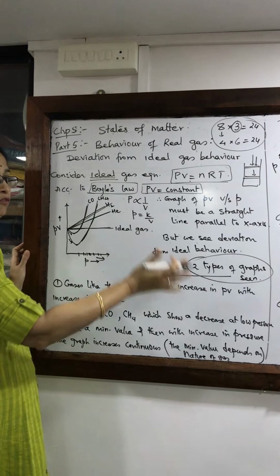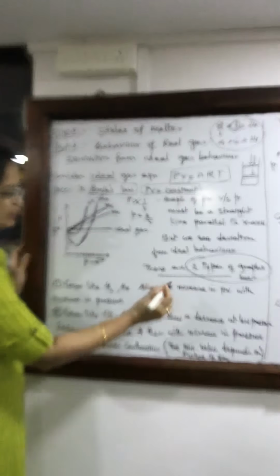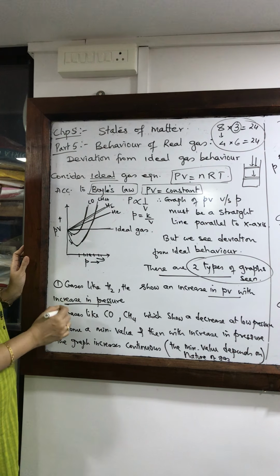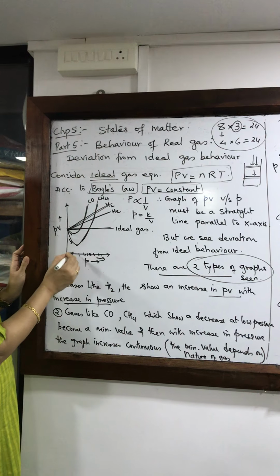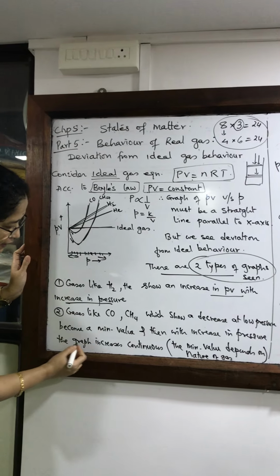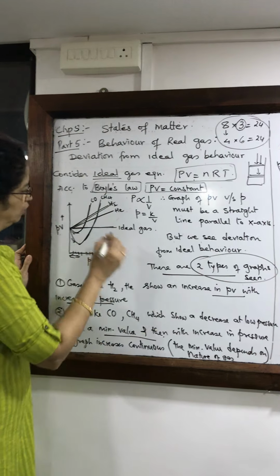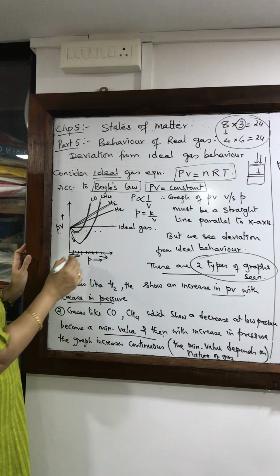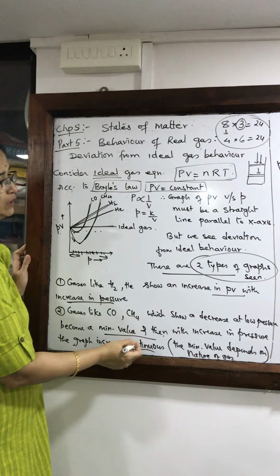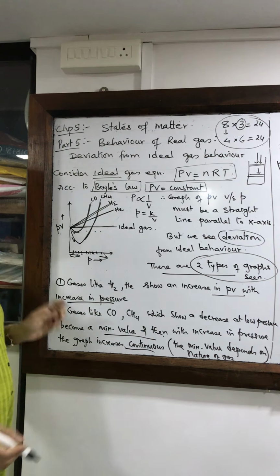That means there are two types of behavior of gases. In those of the first type, the product of pressure into volume increases with pressure. In the second, initially at low pressures, the graph shows a decrease. It has a minimum value, and then with increase in pressure, the graph increases continuously. This is what is called deviation from ideal behavior. So this is what we see.